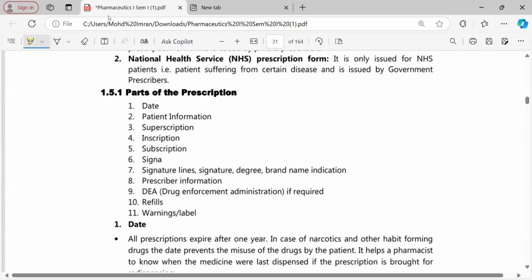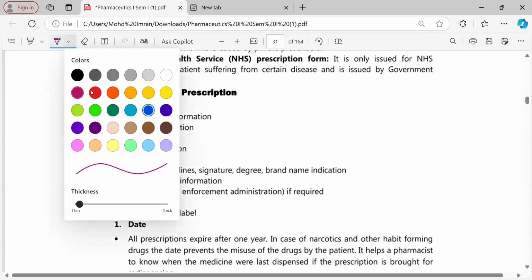And other things, right? First thing, every prescription should have a date. Date is a very, very important part of the prescription because a pharmacist should know when these drugs were prescribed. Is it a 1 month back prescription, 1 week back prescription, today's prescription, or 1 or 2 years back prescription? He should know it, and he should carefully dispense the drugs depending on the date.